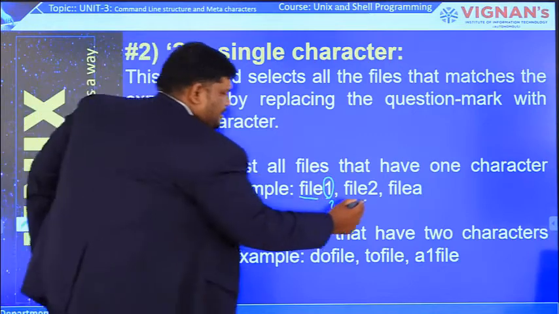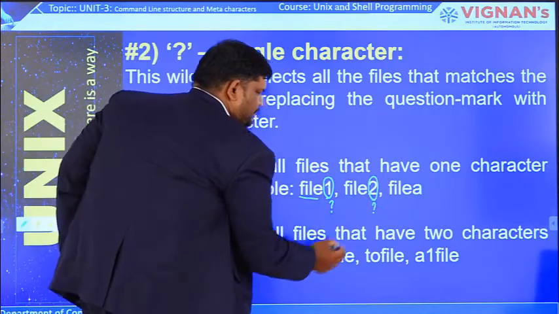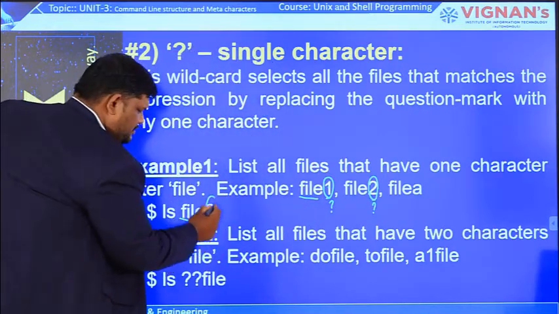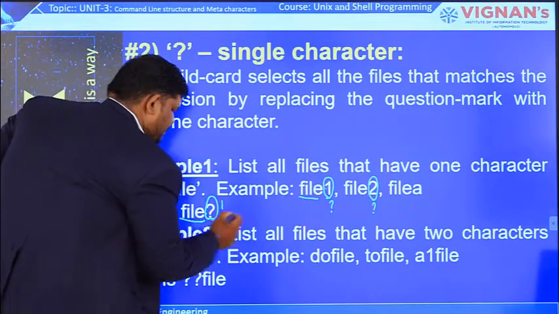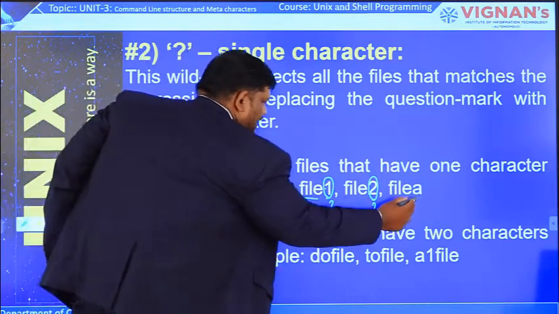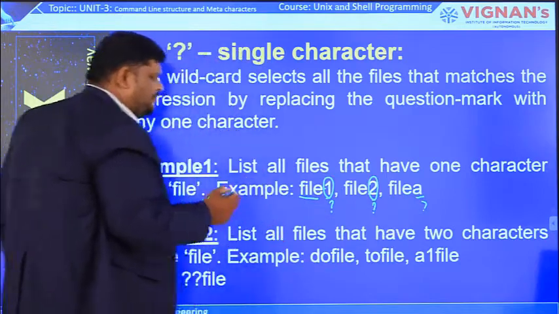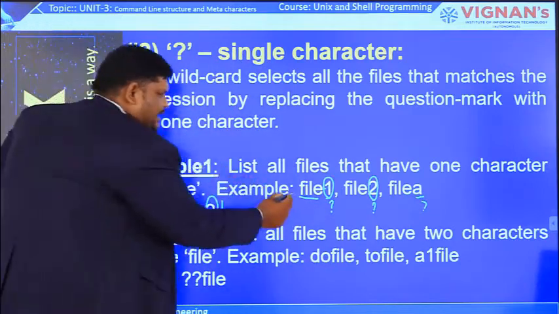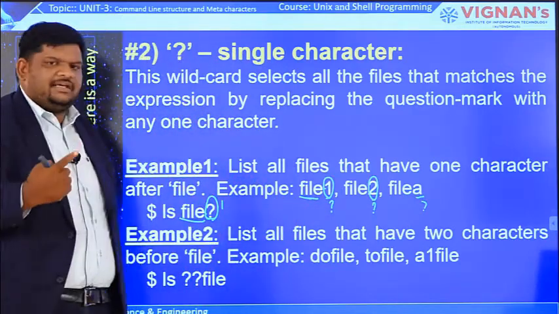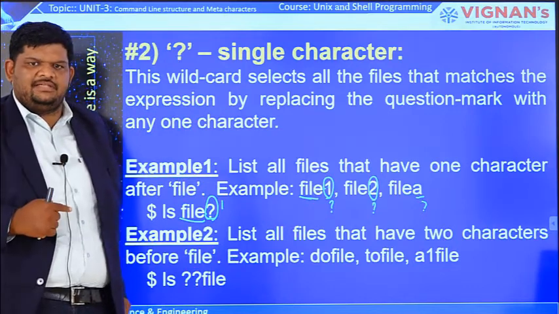So file1 came, file2 came, and fileA came, because after the name FILE there is a single character, and those file names come as output.